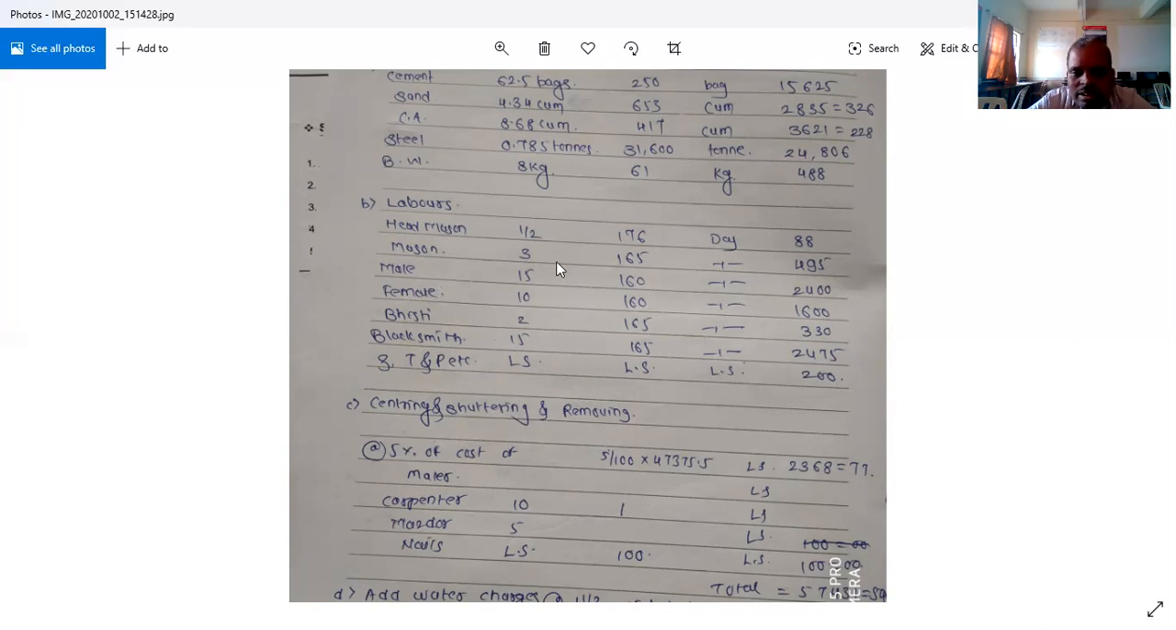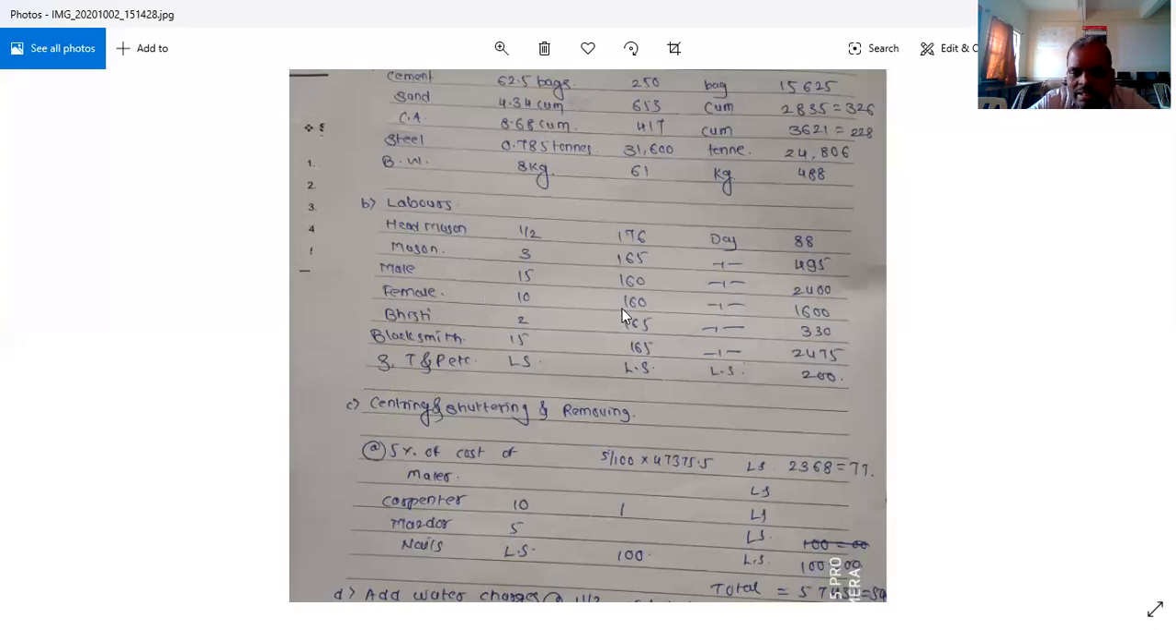Male mazdoor, 15 numbers. Female mazdoor, 10 numbers. Bhijti, 2 numbers. Blacksmith, 15 numbers. Blacksmith means the person who cuts, who arranges, and who ties the steel in their required position. And at last, it contains tools and plants. That is lump sum.